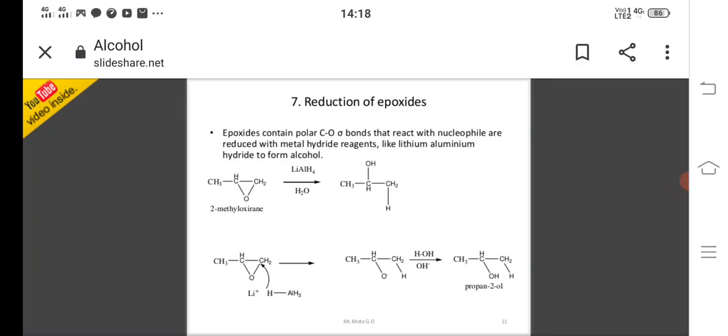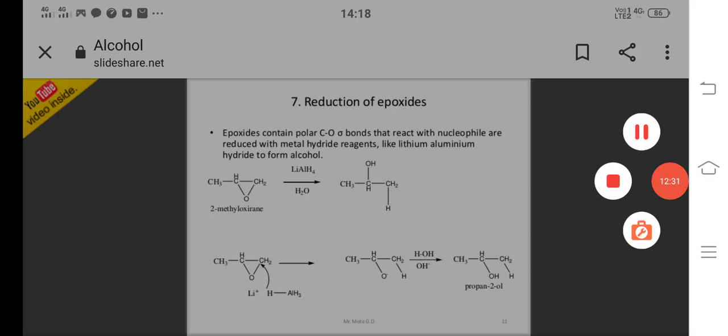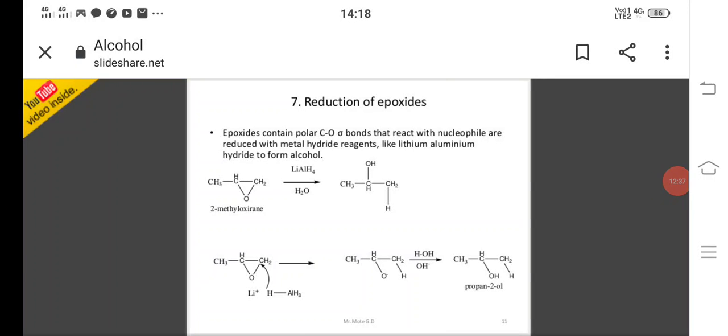Next is reduction of epoxides. Epoxides contain polar carbon-oxygen sigma bonds that react with nucleophiles or are reduced with metal hydride reagents like lithium aluminum hydride to form alcohol. Here 2-methyl oxirane is there. This is one of the epoxides. Epoxide undergoes reduction with lithium aluminum hydride followed by water. It is converted to propyl alcohol, or 2-propanol is formed.